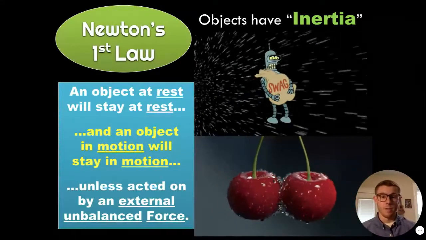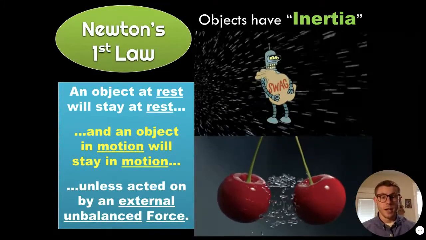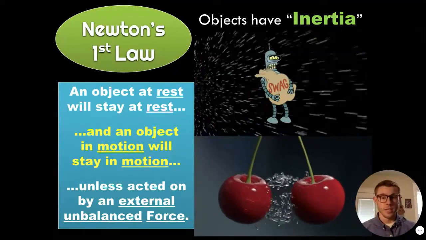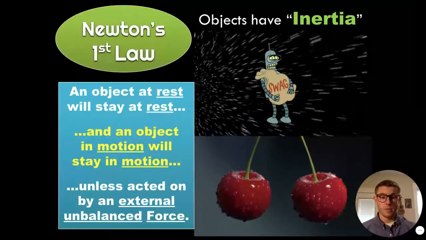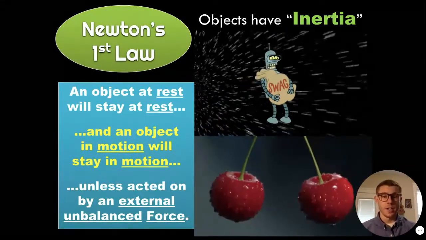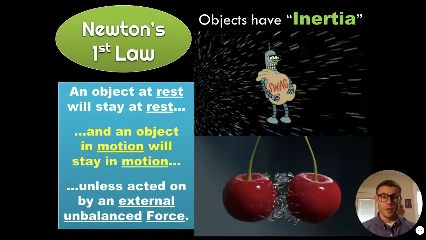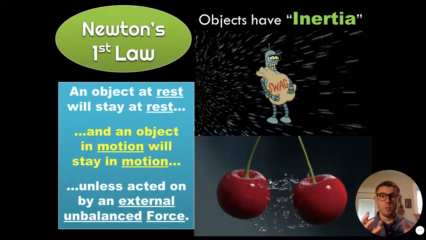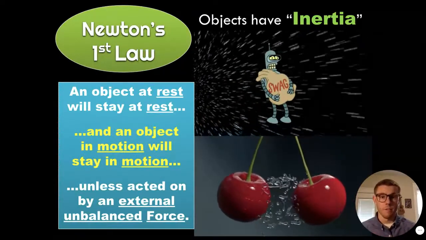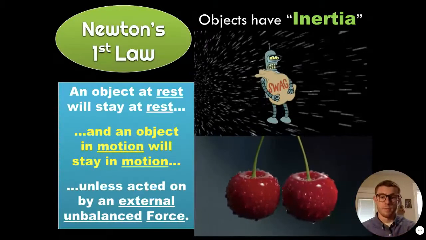On top we have our Futurama character flying through space, and he'll just keep flying through space forever because he's just continuously moving. He's in motion and he wants to stay in motion. On the bottom here we have two cherries with water droplets on them. When the cherries collide, the cherries come to a stop because they hit each other. However, the water droplets are still moving, so they keep on moving even though the cherries stop, because they have the ability to fly off the cherries and keep going in motion.